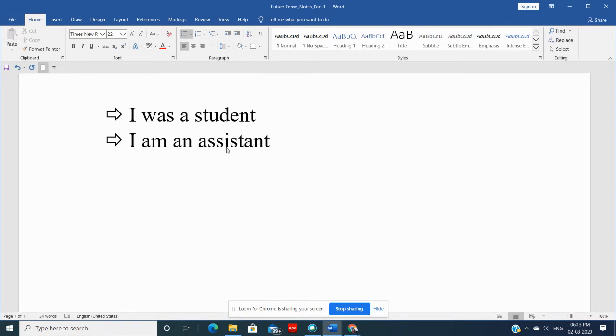I am an assistant teacher now. And I know that if I work hard, I will be a teacher. Right? So just see how we are using the same thing but in a different time, and so we are using different to be verb or linking verb.